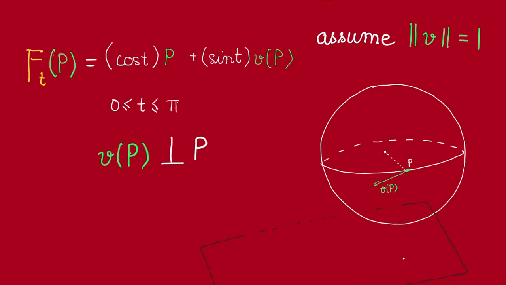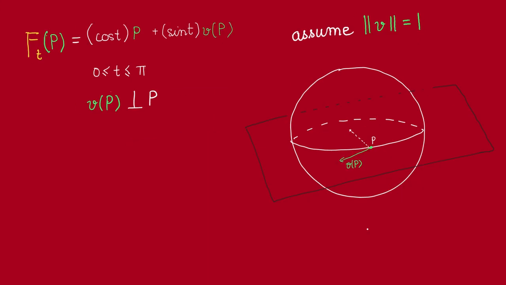Now, if we look at the plane through the center and parallel to these two vectors P and V(p), then we shall see that on that plane, P and V(p) give an orthonormal basis. Our homotopy then goes around this circle, the unit circle centered at the origin, lying in this plane.